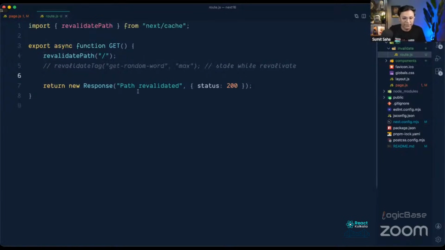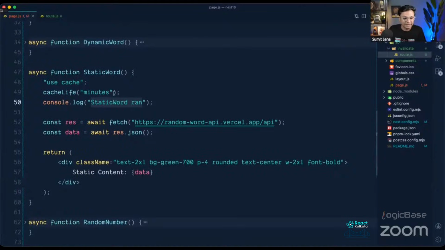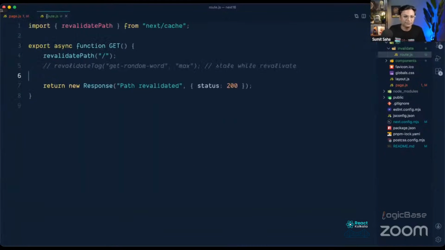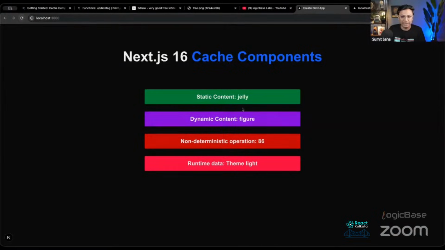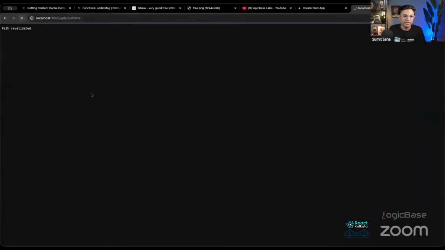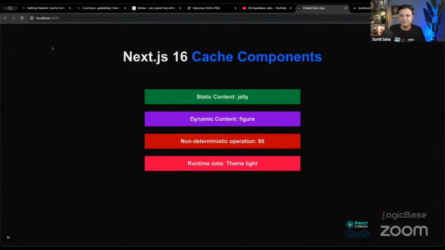I will comment out cacheLife and use revalidatePath. Let's say I currently have jelly here, and if I reload it, the path was revalidated. Now if I reload, you can see the word changed, and again it gets cached. So now, on demand, I am changing just a small area of the whole page.